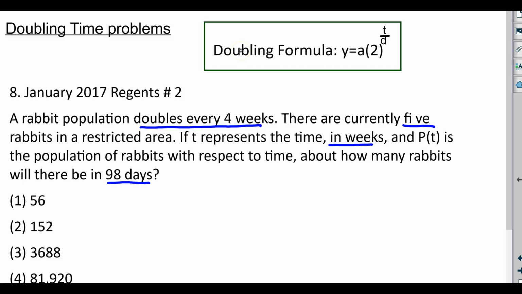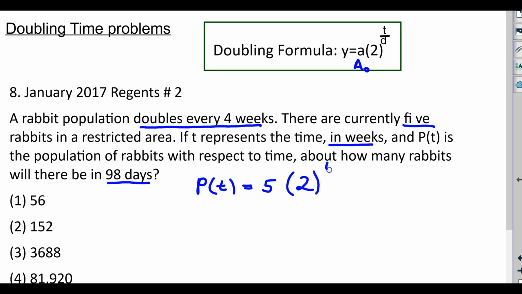Although you don't have to memorize this formula, it really is helpful to. You could figure it out, but it's probably faster just to memorize. So we want to find out the final amount that's equivalent to y or a. Lowercase a, or we can also use a sub 0, represents the original population, and we're starting off with 5 rabbits. We're doubling, that's why you have 2.